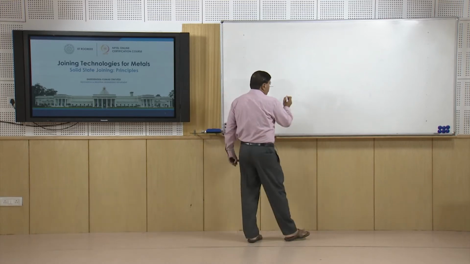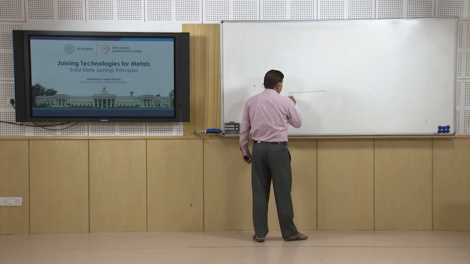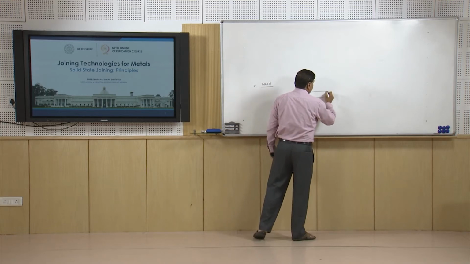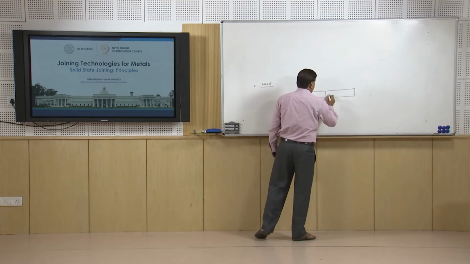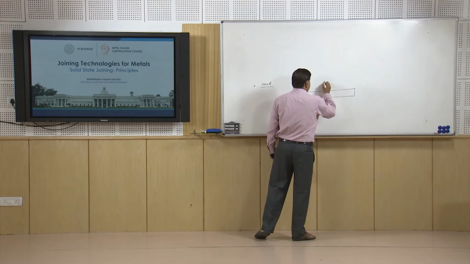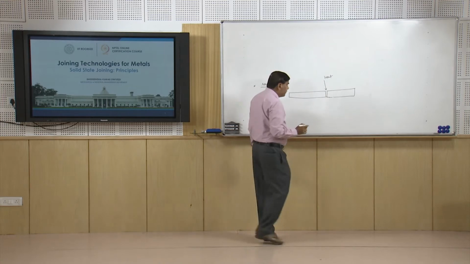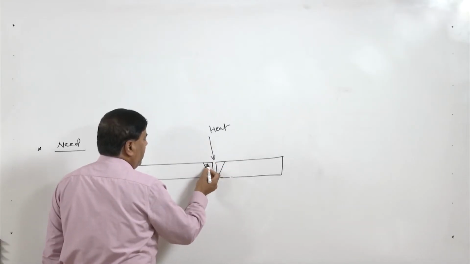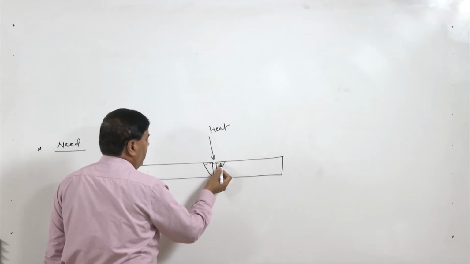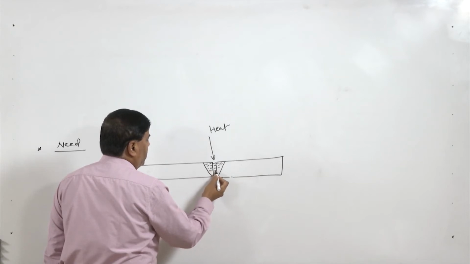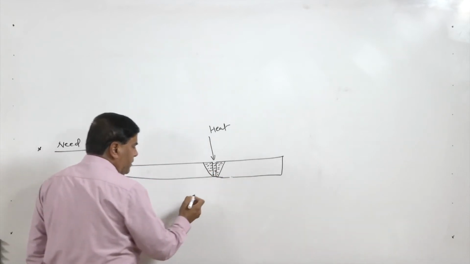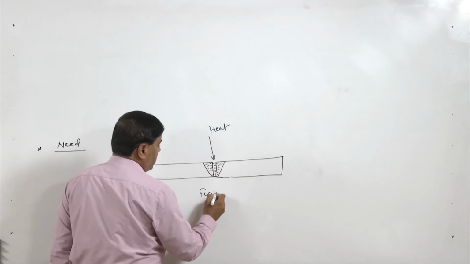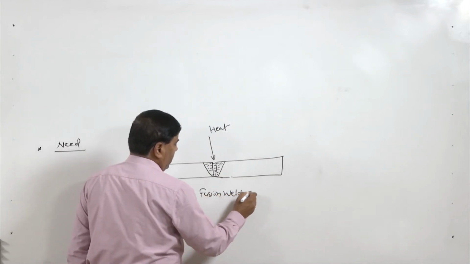We know that in conventional joining processes like fusion welding, a lot of heat is required to be supplied so that the fusion of the faying surfaces can take place, and then a metallurgical joint can be developed for having a weld joint between the two. So, this is the most conventional fusion welding approach.